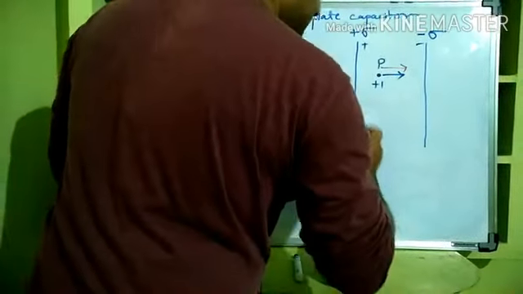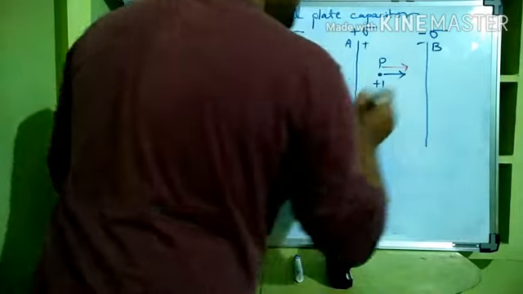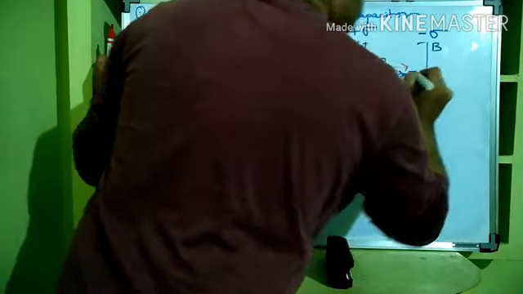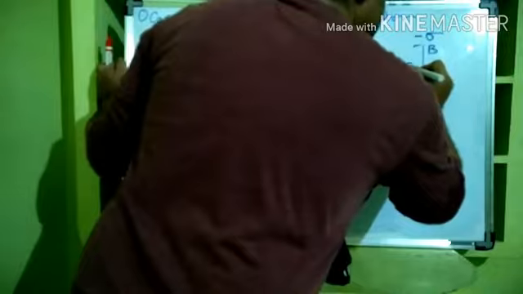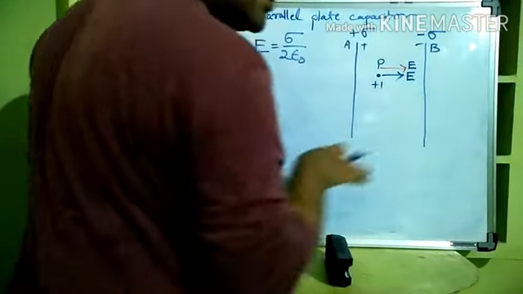Instead of saying this plate, let me take some names. So this is plate A, plate B. Due to plate A, there will be a push which is equal to E. Due to plate B, there will also be a pull with the same force on a unit positive charge, that also is E. So by net, P will be going from A to B in this direction with E plus E, 2E force, right?